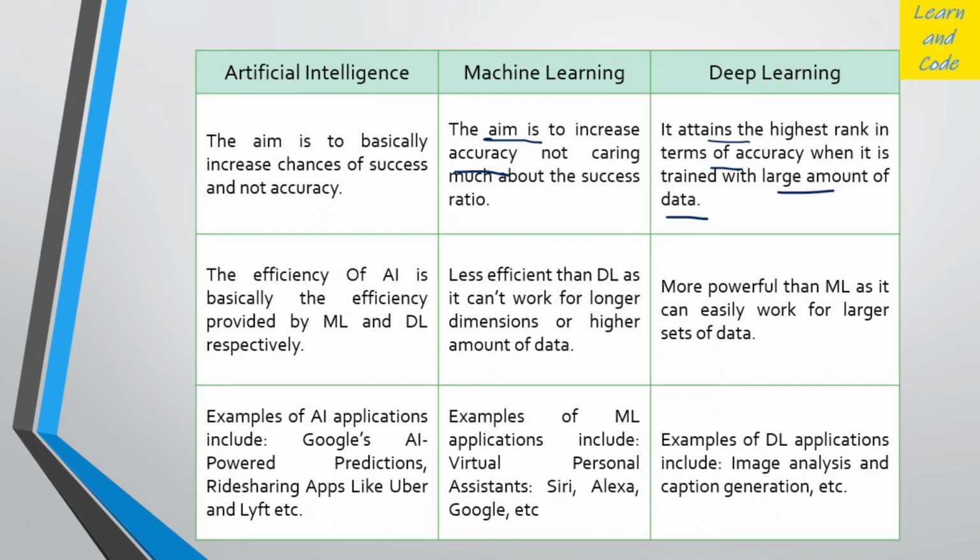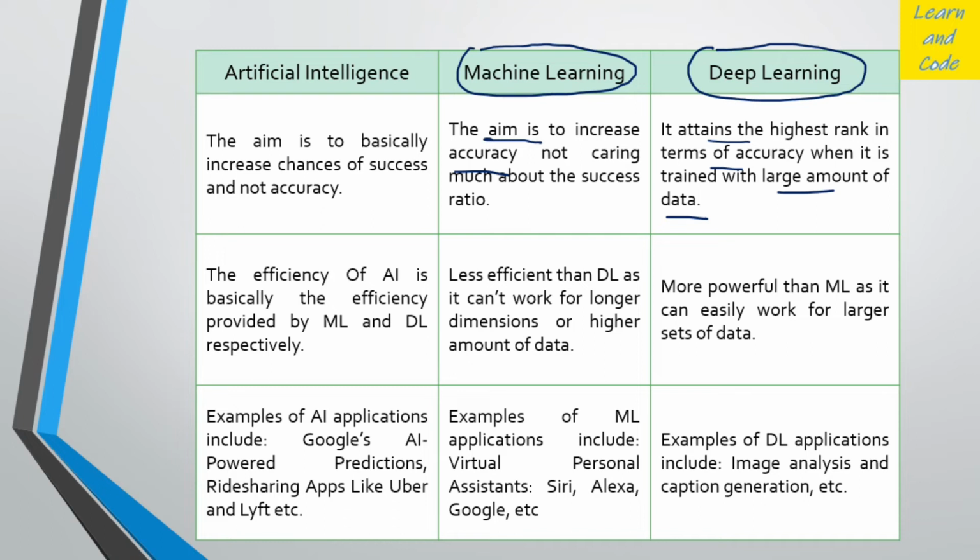This is not the case with machine learning algorithms. If we do not have that much data, it would not be advisable to go with deep learning. In that case, the machine learning algorithm would perform better than deep learning. You must have heard the term curse of dimensionality. It is a curse only for machine learning algorithms. But for deep learning algorithms, it is a kind of blessing if we have a huge amount of multidimensional data.